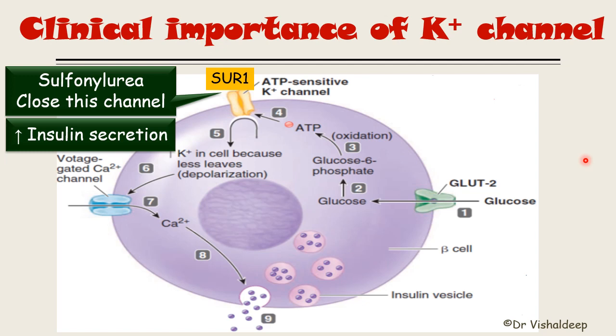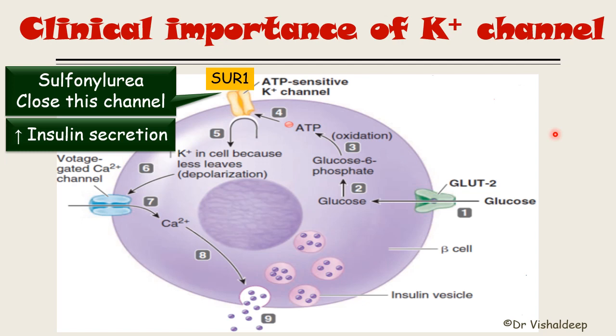These sulfonylurea drugs are used in diabetes mellitus in order to increase insulin release. Now one more drug utilizes this receptor, but instead of closing this channel it causes opening of this channel, so it will decrease the insulin release.